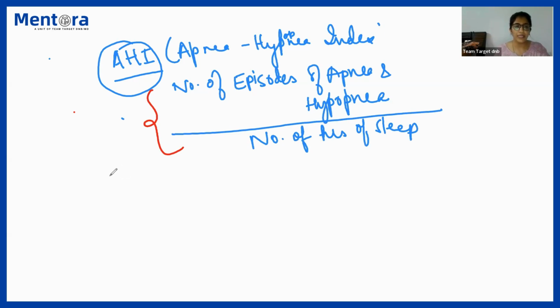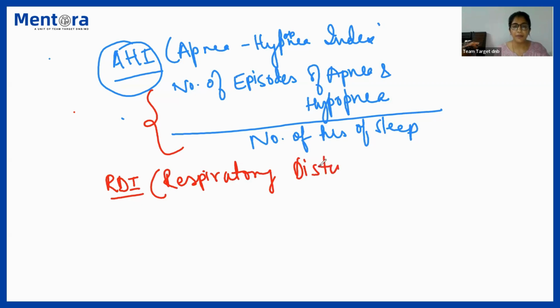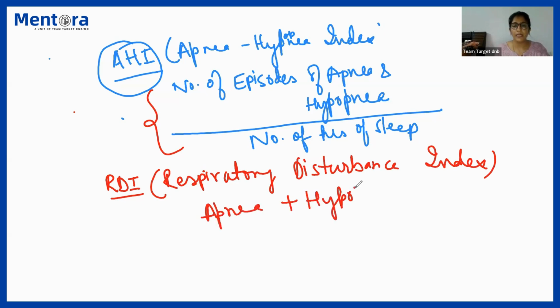There is something known as RDI, that stands for respiratory disturbance index. What does RDI stand for? That stands for the number of episodes of apnea plus hypopnea plus RERAs. That is respiratory effort related arousal.